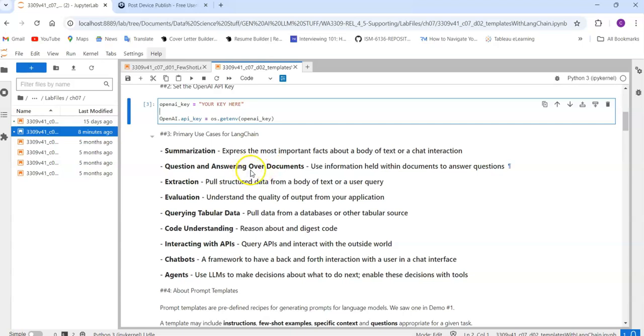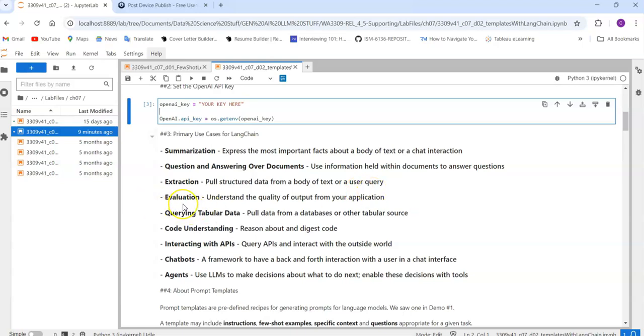The next thing is question answering over documents. What exactly does this mean? This is the use case scenario that we have already seen in our previous videos. You provide the information in the form of documents, and whenever you ask a question based on the information in the document, it will give the answers. This is one type of use case that you can develop using the LangChain framework. Next one, extraction. Extraction means you're pulling structured data from a body of text or a user query.